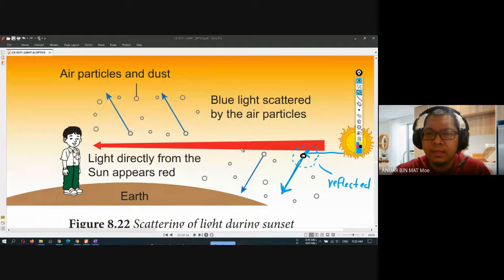Okay, can you understand this or not? Because it all depends on the position of the sun. That's why during the morning, during the sunrise, and during the sunset, the sky looks reddish, orange or red in color. But during the midday, the sky looks blue because of the blue light scattered all over the place. Actually the blue light is scattered the most during the day, right?